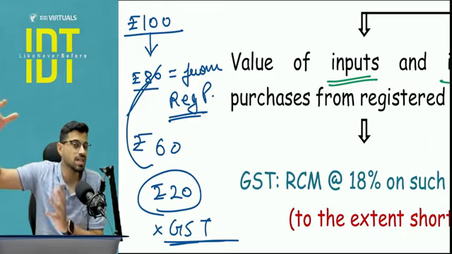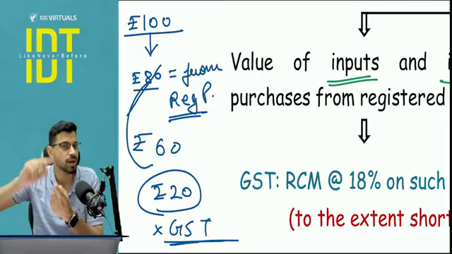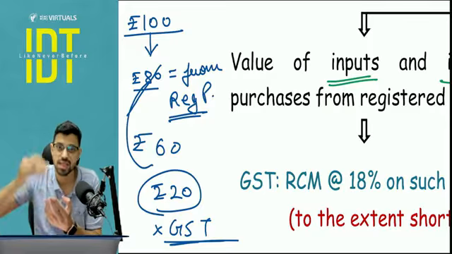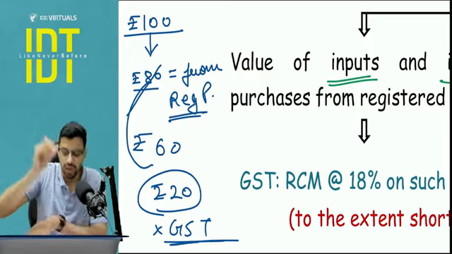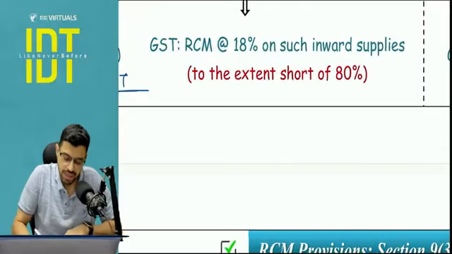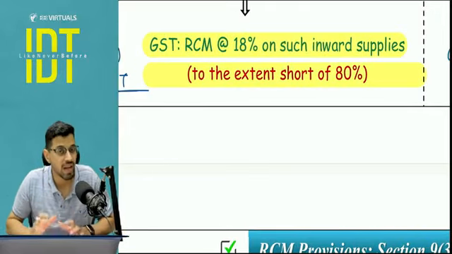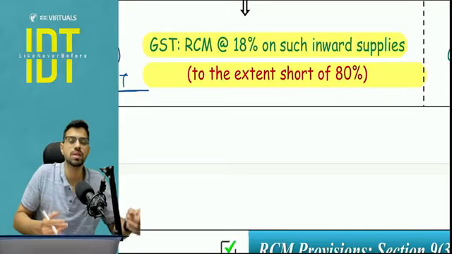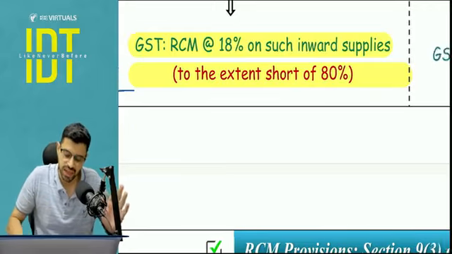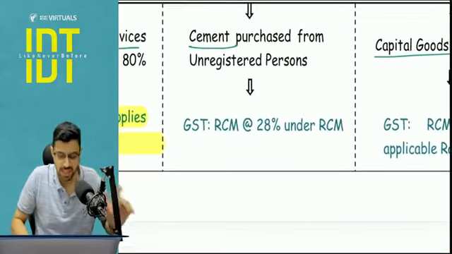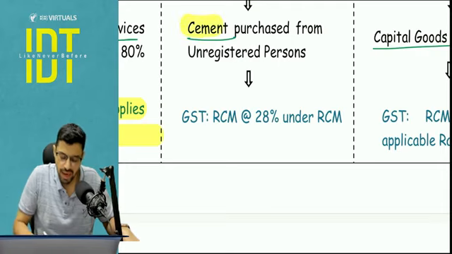So if your purchases from registered person with respect to input and input services fall below the 80% limit, whatever the shortfall is, on that 18% GST you have to pay to the government. Now actually in real life I am purchasing that from unregistered person, but still they are applying GST at the rate on RCM basis. Is this clear? And with respect to cement, they are asking us to purchase 100% from registered.